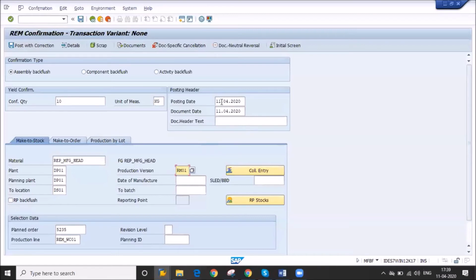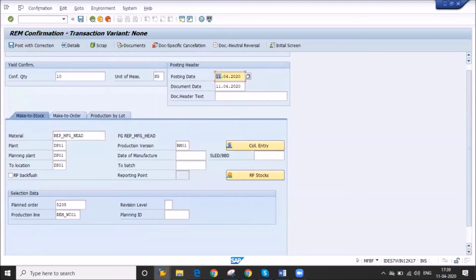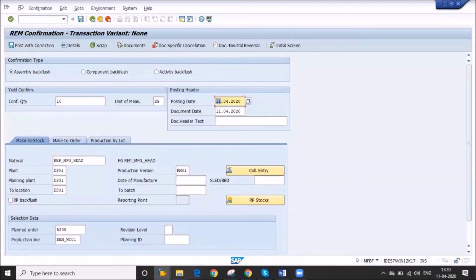Now you can check the posting date. For which date do you want to enter your data? From the production point of view, the posting date is the date of production. Suppose I am going to post today, but we produced our component the day before yesterday.